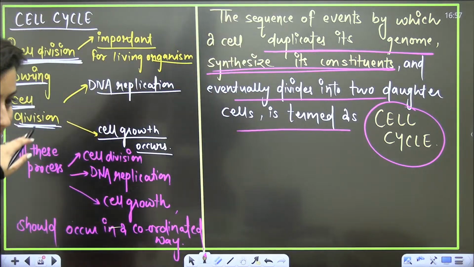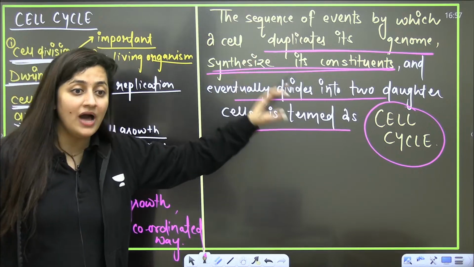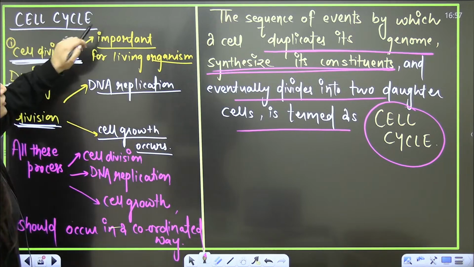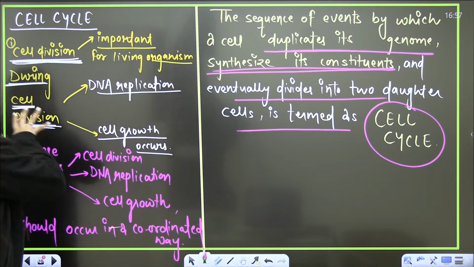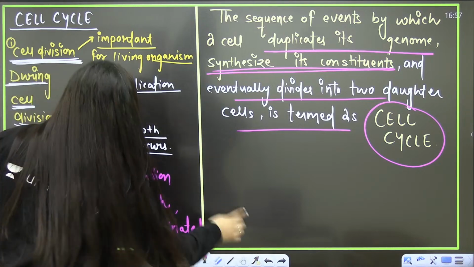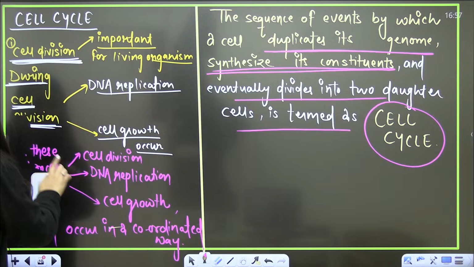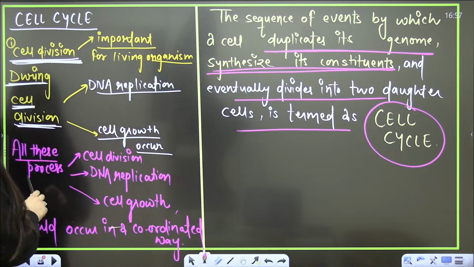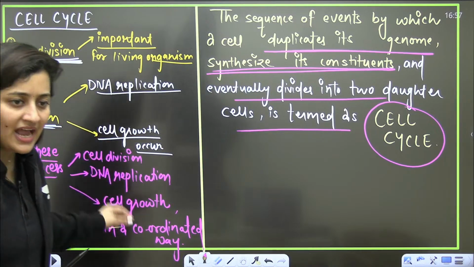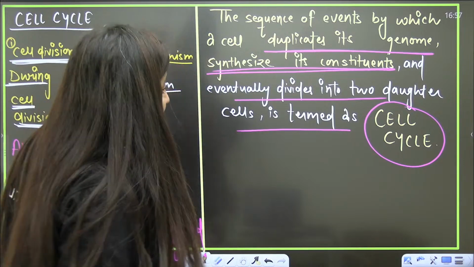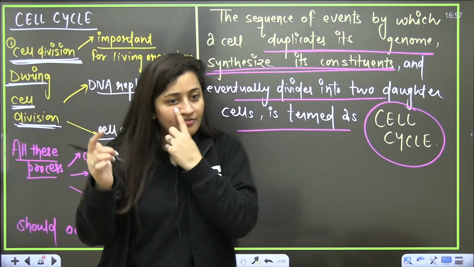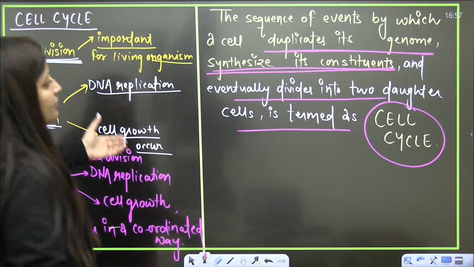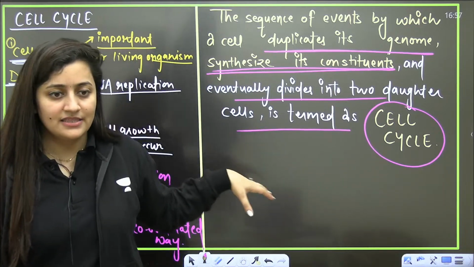Is that clear? Just recall it, and if you have your NCERT with you, you can see that everything is from the NCERT. Cell division is very important. During cell division, the DNA will also replicate and the cell growth will also be there. All these processes, the division, the replication and cell growth, should be in a coordinated way. So actually it is the cell cycle, the sequence of events by which a cell duplicates its genome, synthesizes its constituents and eventually divides into two daughter cells. This part clear?